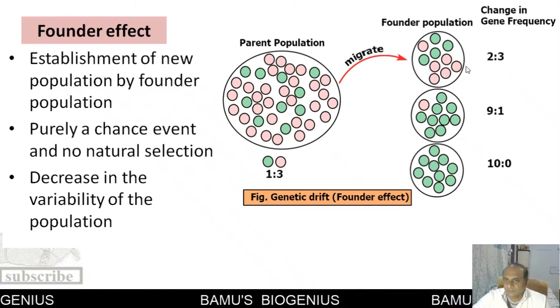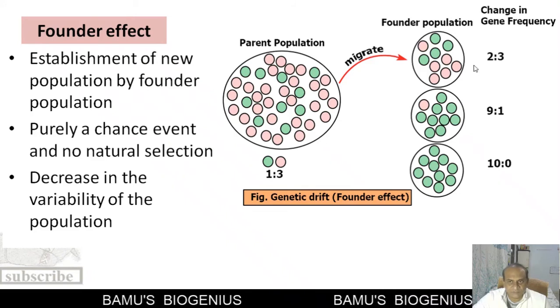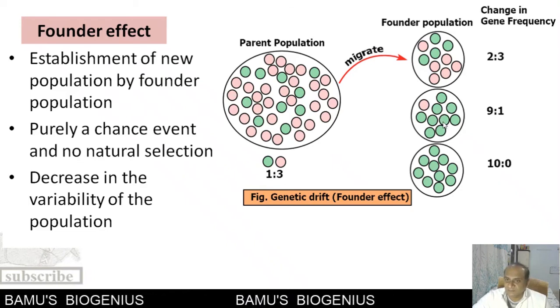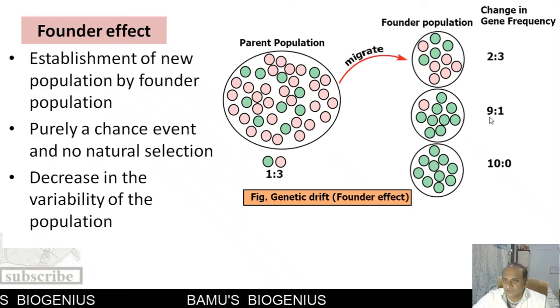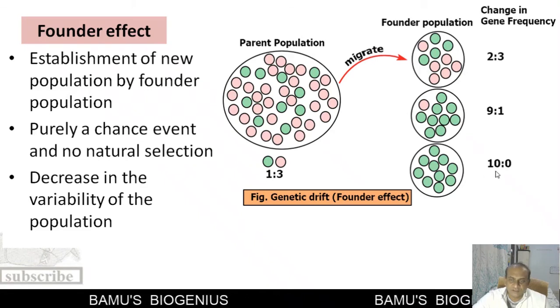Now gradually, generation after generation, due to the environmental effect in this particular place, a particular kind of allele is selected, and this allele then increases in number. So again, after a few generations, you will find that the gene frequency is now 9 to 1, and later on this gene frequency is 10 to 0.